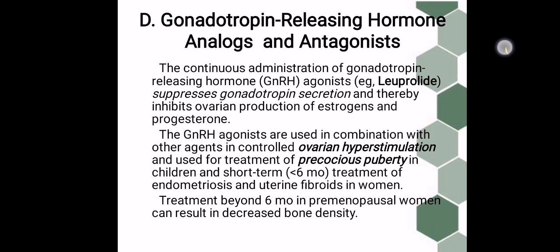The gonadotropin releasing hormone agonists are used in combination with other agents in controlled ovarian hyperstimulation, and for treatment of precocious puberty in children and, short term, endometriosis and uterine fibroids in women. Short term is less than 6 months. Treatment beyond 6 months in premenopausal women can result in decreased bone density.